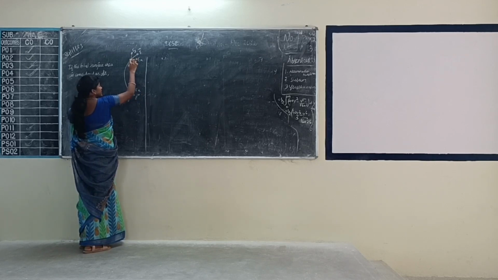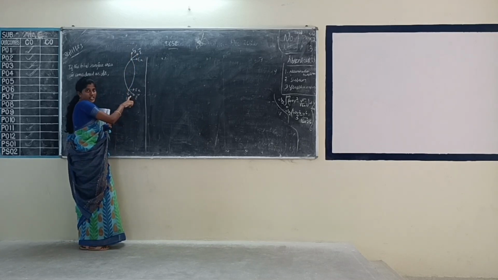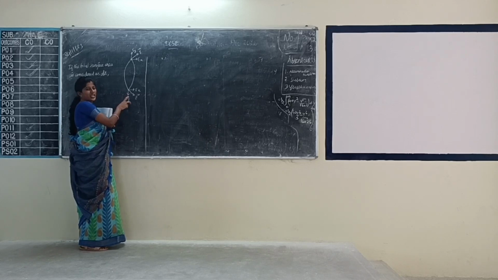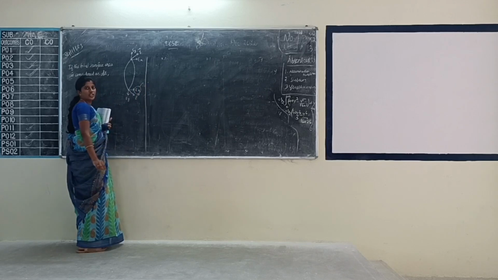So listen, in horizontal component there is two positive electric field in x-axis. In considering Ey, there is two fields. One is towards upward direction, another is towards downward direction. These two are equal in magnitude but opposite in direction, so they cancel each other. So we take into consideration only E of x.